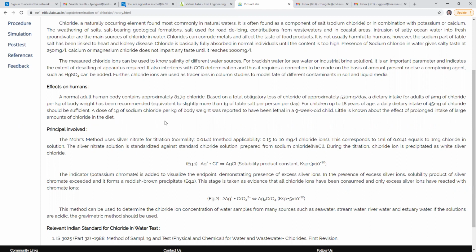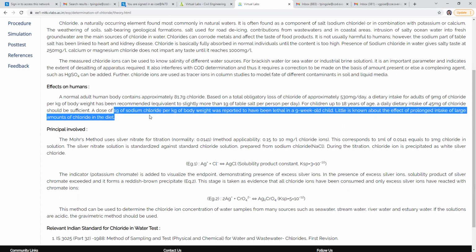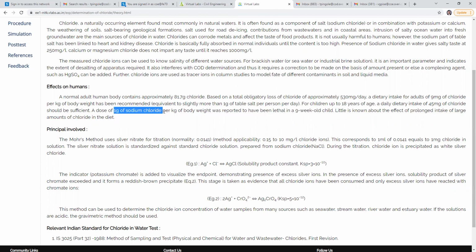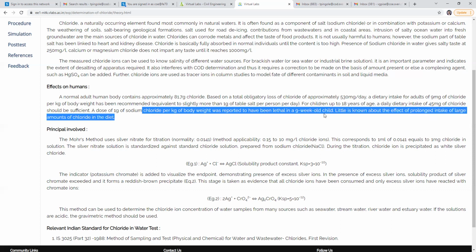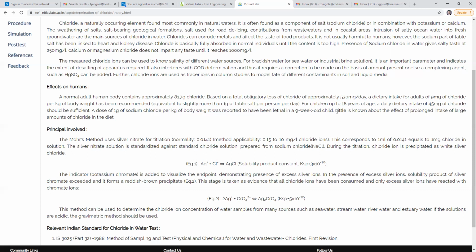When we eat 1 gram sodium chloride, that means 1 gram NaCl, also called table salt. In the table salt we take daily, 1 gram of sodium chloride per kg of body weight has been reported to be lethal in a 9-week-old child. Little is known about the effect of prolonged intake of large amounts of sodium chloride in the diet.